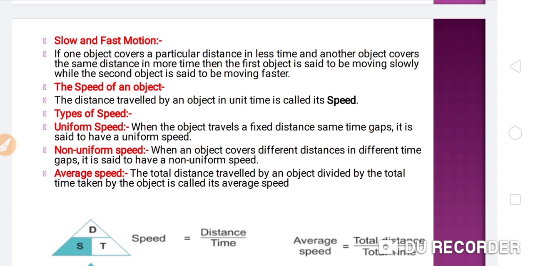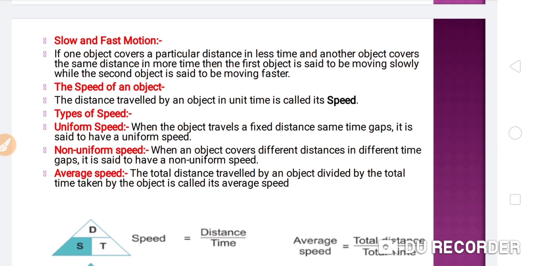So this is the variation with respect to time. The one that took more time is the slower, and the object that covered the same distance in very less time is the faster. So slow and fast motion we have discussed here.